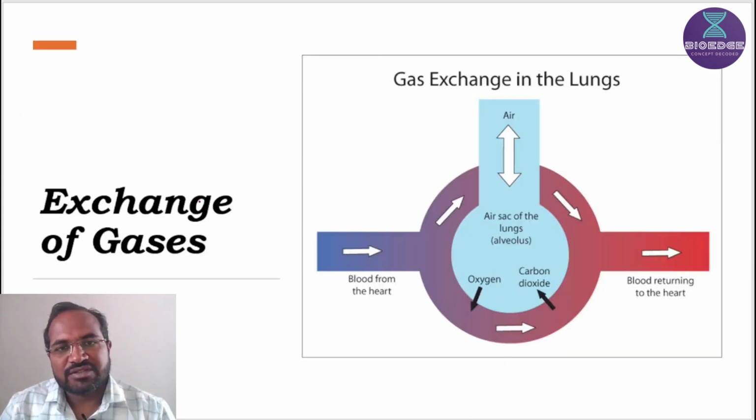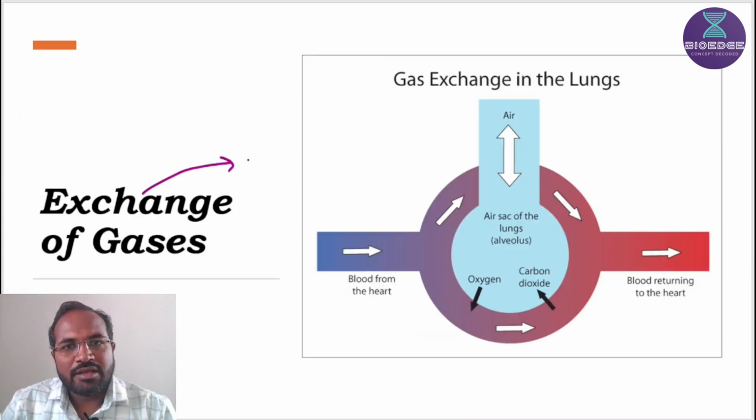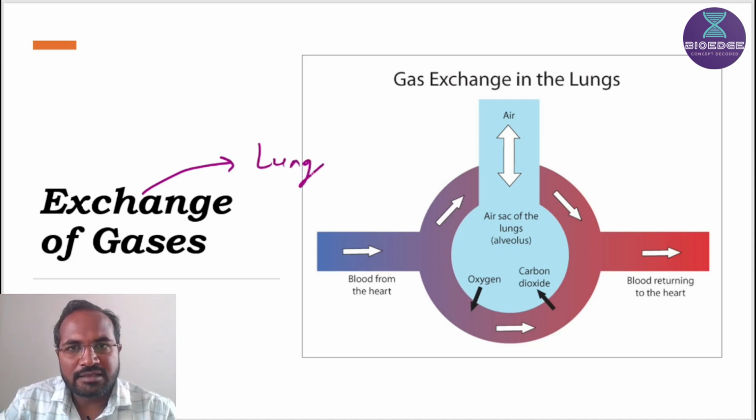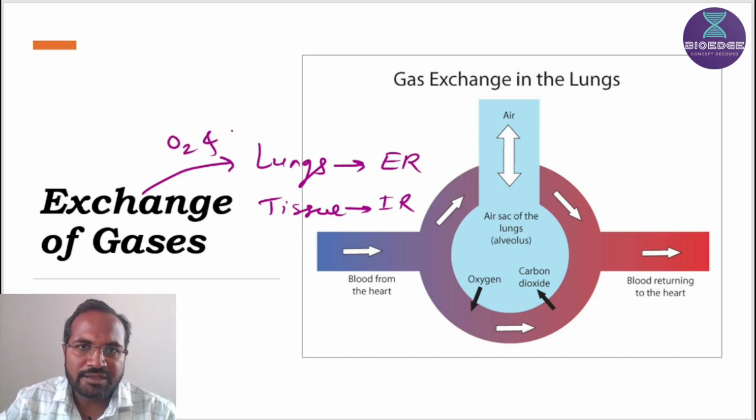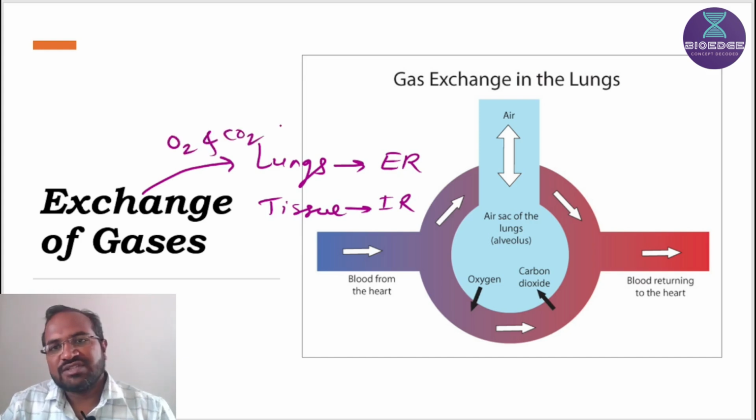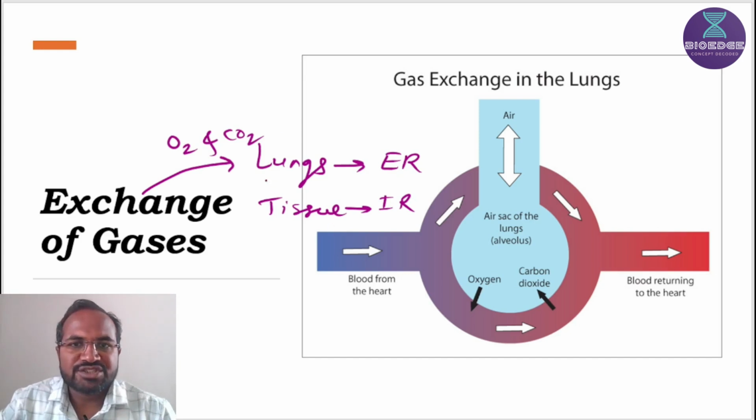See the first topic, exchange of gases. Exchange of gases takes place at two levels, lungs level and tissue level. Lungs level exchange of gases is called external respiration, and tissue level exchange of gases is called internal respiration. This exchange mainly involves two gases, oxygen and carbon dioxide. Let's see how oxygen and carbon dioxide are exchanged at the lungs level and the tissue level.